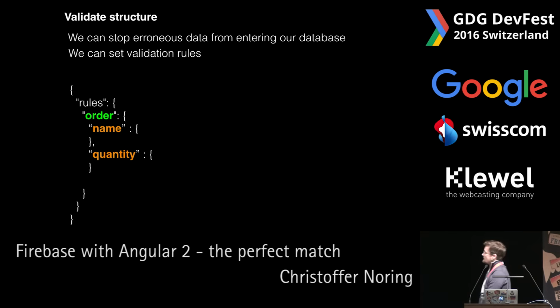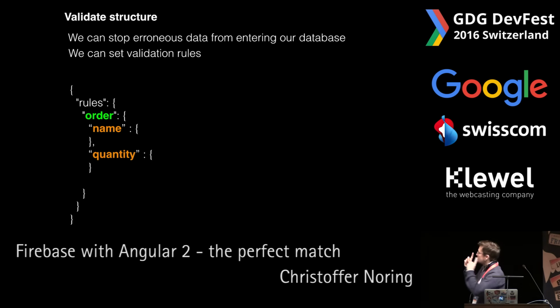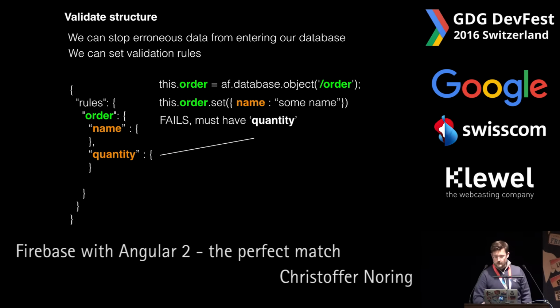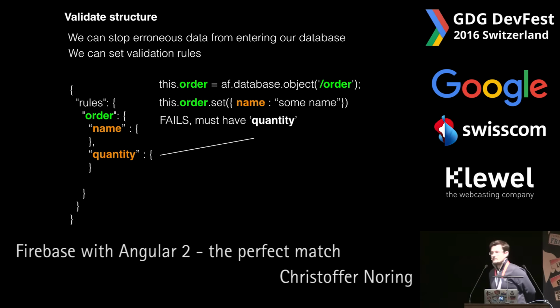So we have a rules collection. We have the rules and we have an order collection. And under that order, we have specified clearly that name and quantity must be there. If we try to do any kind of insert or update, name and quantity must always be there. So in this case, we try to replace the whole data set and say, well, I will only give you name, right? This will actually not work because it must have quantity. So we can actually define what an approved structure looks like.